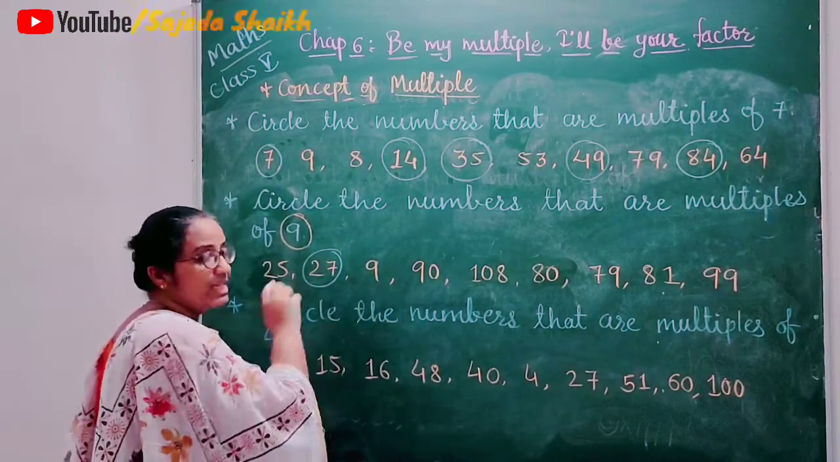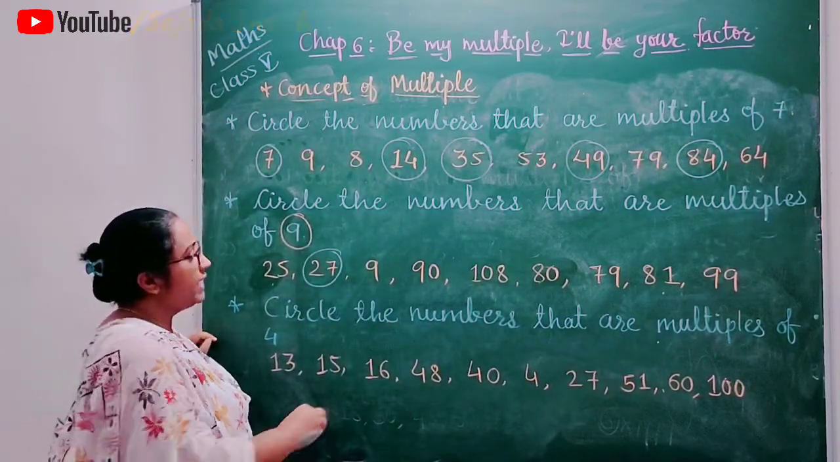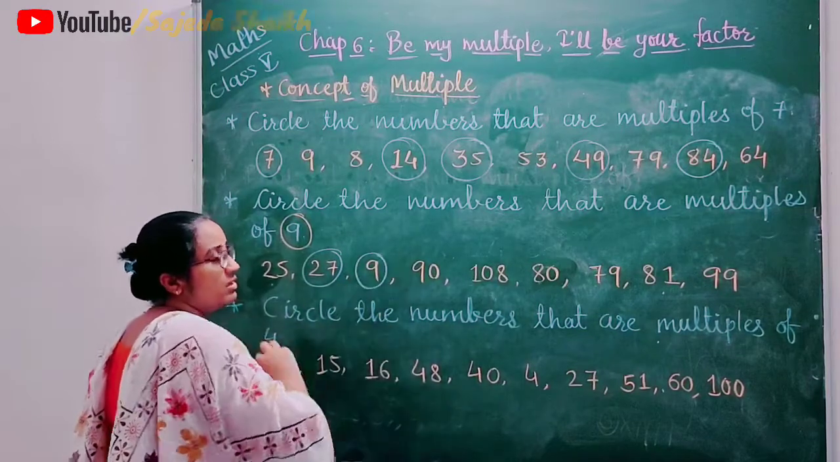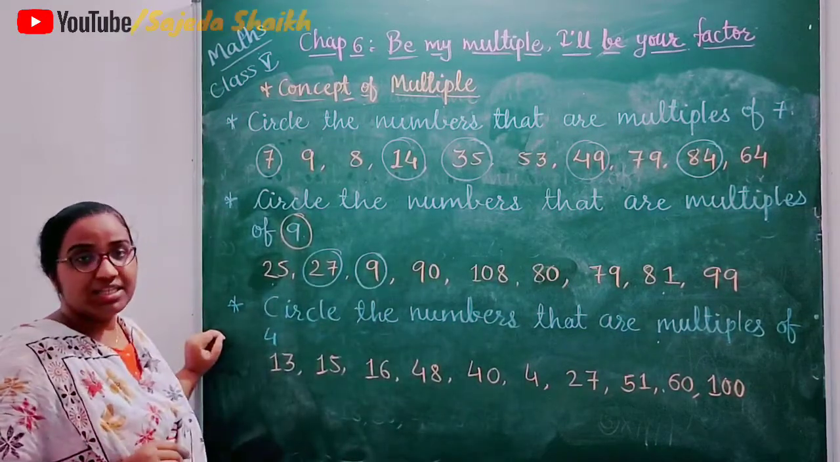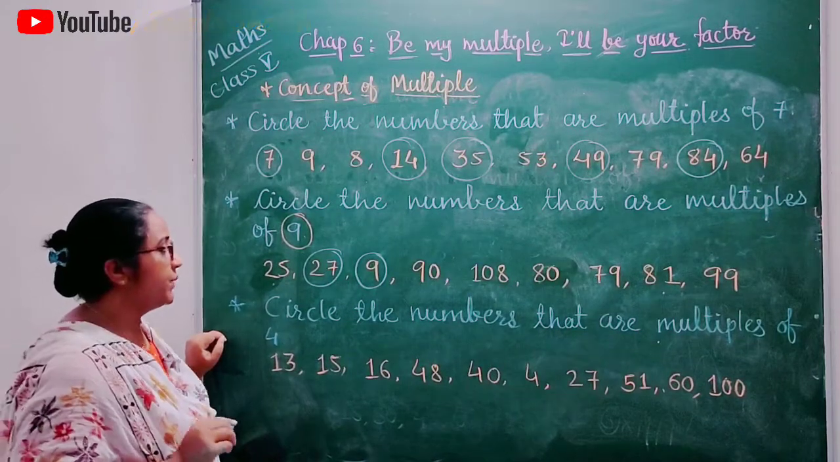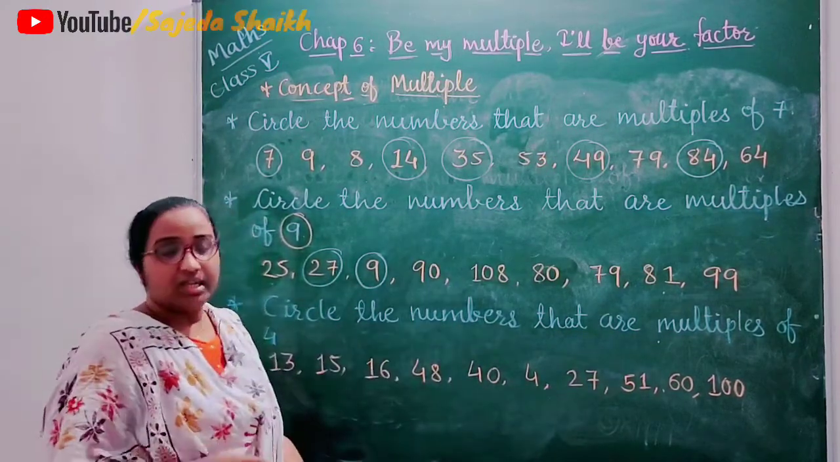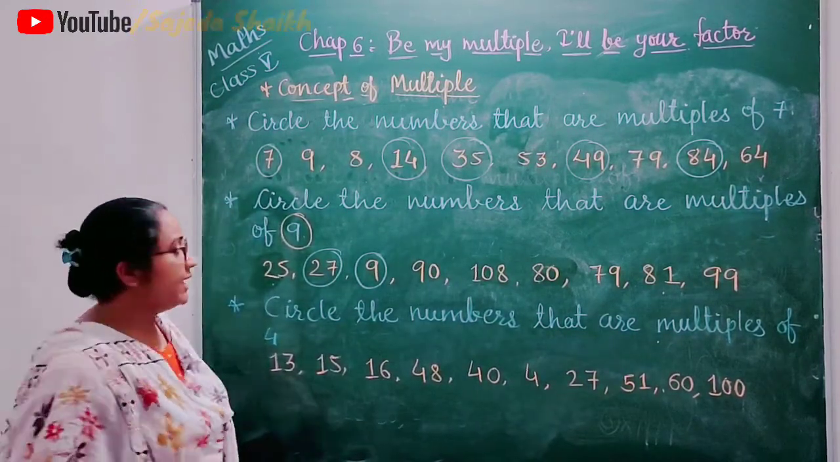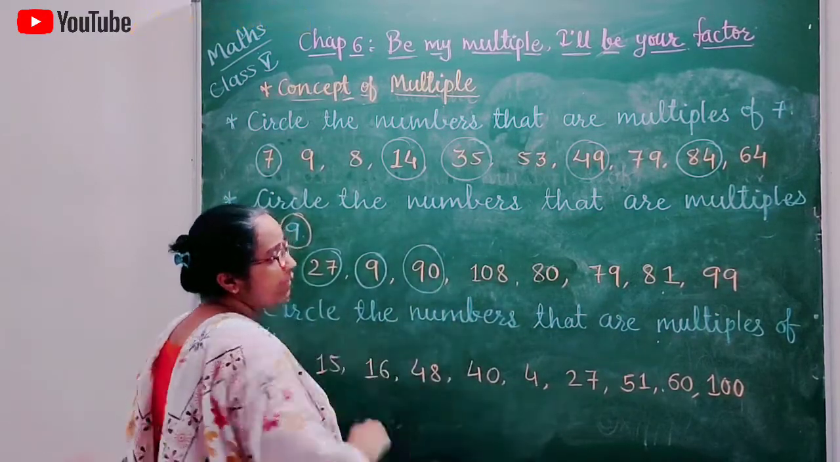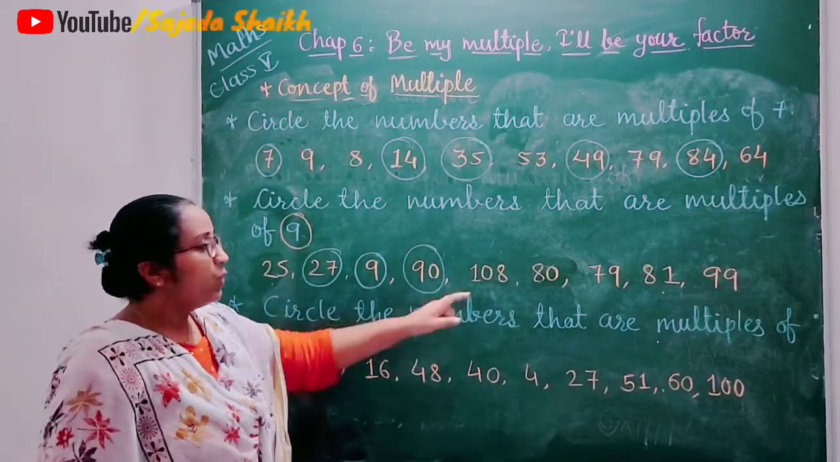The next number is 9. We all know that 9 ones are 9. The number itself is the smallest multiple of the given number. Then 90. 9 tens are 90. So this can also be a multiple of 9.